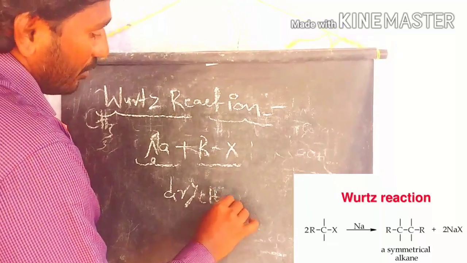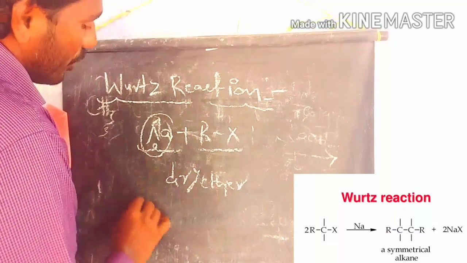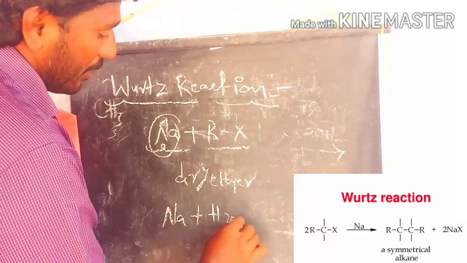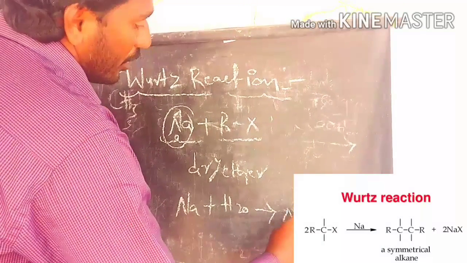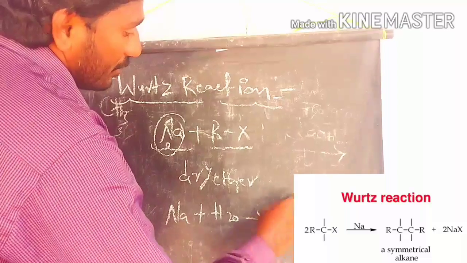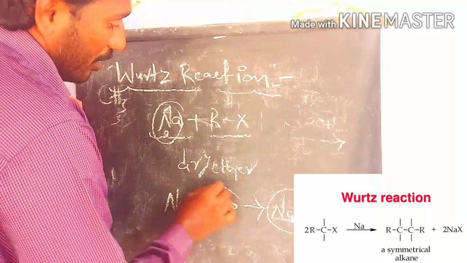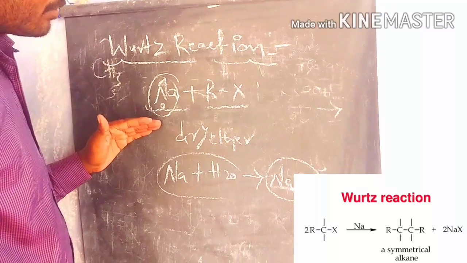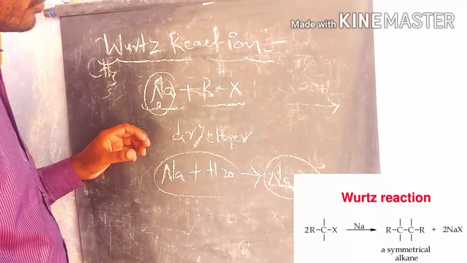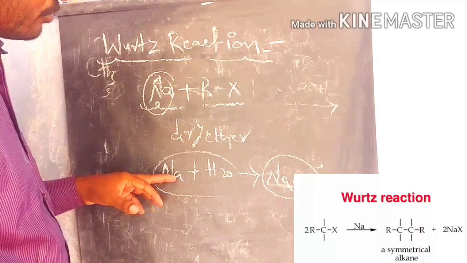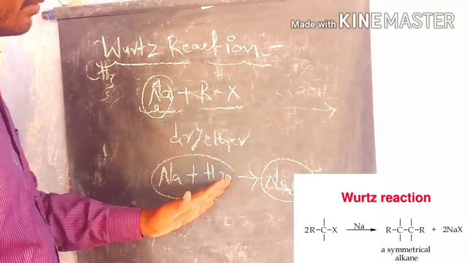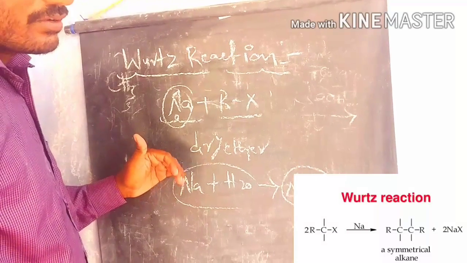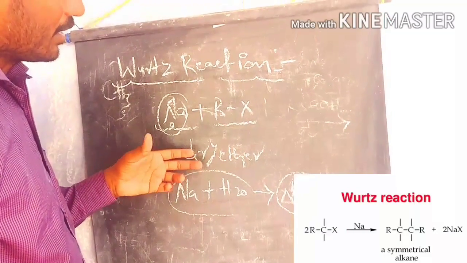If the mixture comes into contact with moisture, the sodium metal converts into sodium hydroxide, which is an exothermic reaction. That's why the reaction is very explosive, so this reaction is conducted under dry ether. The dry ether protects the sodium so it does not react with any moisture in the atmosphere. So this is a very specific reaction conducted under dry ether conditions.